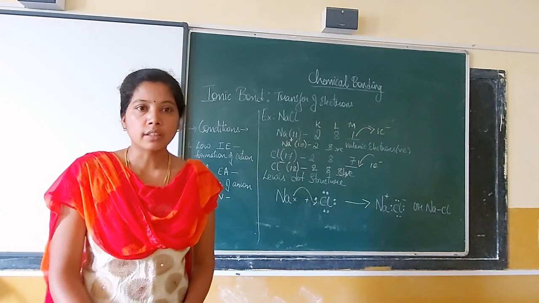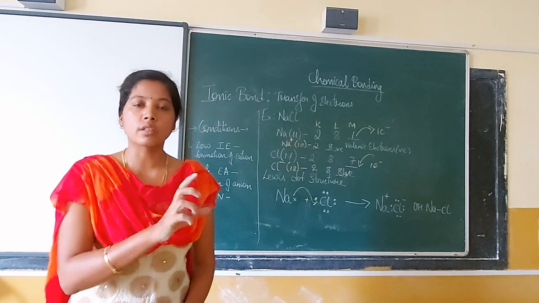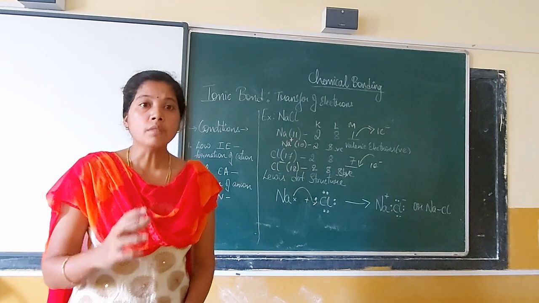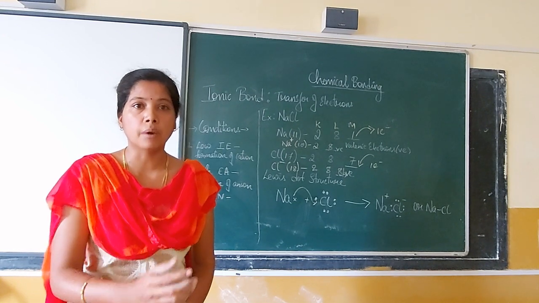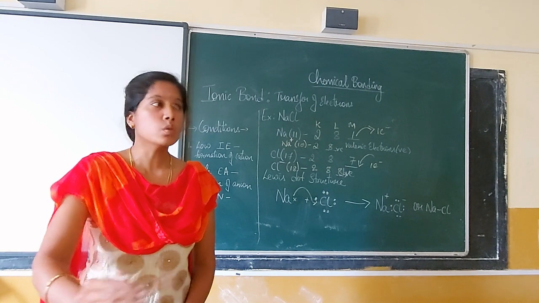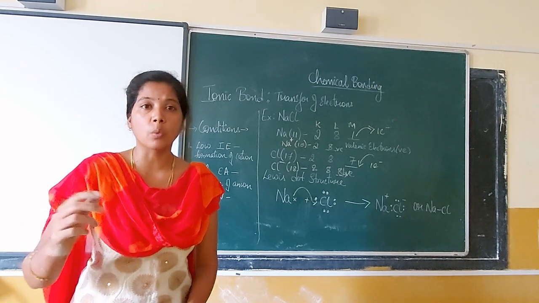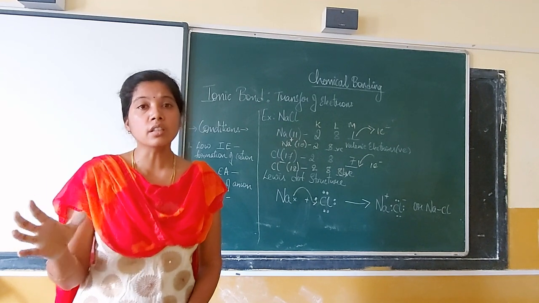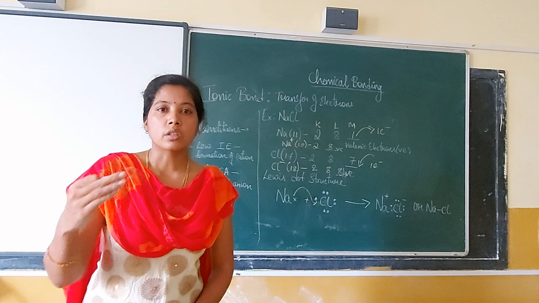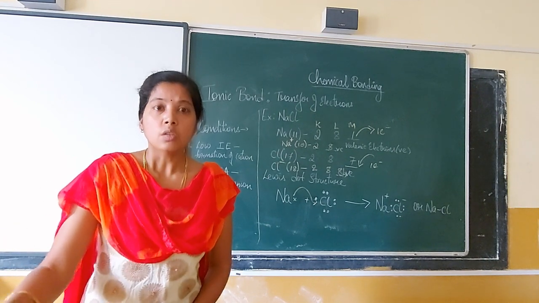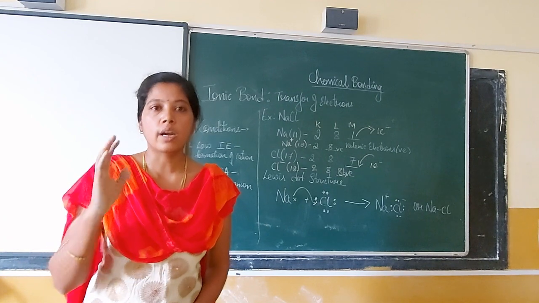As the definition clearly says, or the hint is there, it's an affinity towards the electron. So how much electron rich, or how much love towards the electron, is that atom having? If it is very close to the noble gas configuration, it would have some amount of affinity to reach the noble gas. So there is a greater affinity for accepting electrons. That is your electron affinity. So the acceptance of electrons should be very high for one atom.